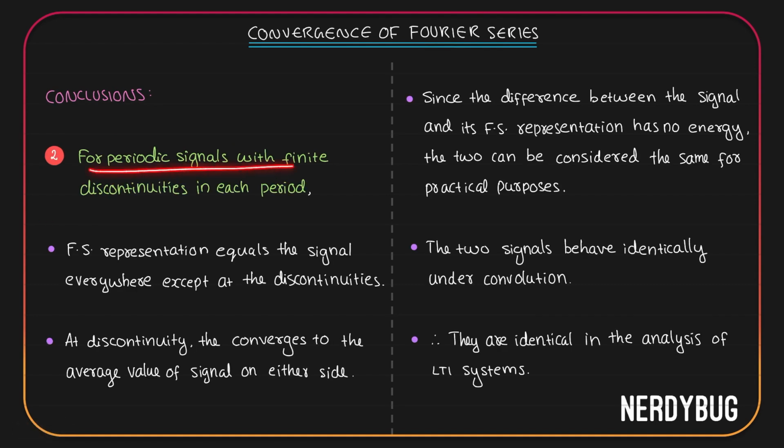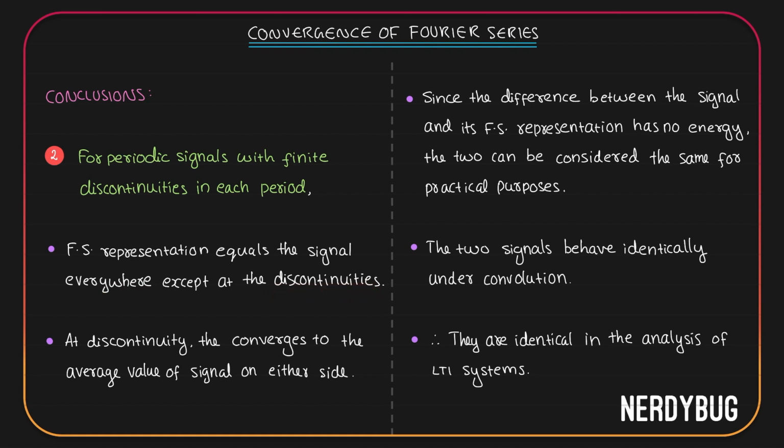But for periodic signals with finite discontinuities in each period, mind it, the number of discontinuities is finite, in that case, the Fourier series representation equals the signal everywhere except at the discontinuities.